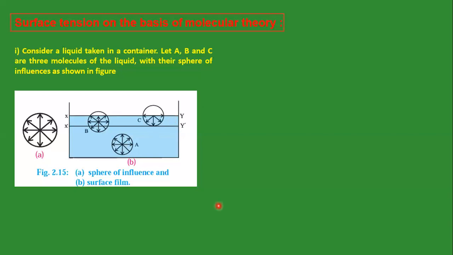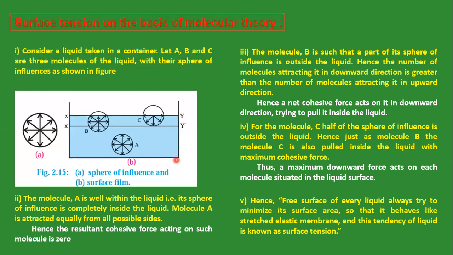Remember this simple conclusion. When we are talking about two liquids, and we spread an equal amount of liquid on the floor, and one liquid spreads very easily and another liquid acquires minimum area, then the liquid which acquires minimum area has more surface tension, and the liquid which spreads very easily has less surface tension. Now, by pausing this video, you can note down these notes also.